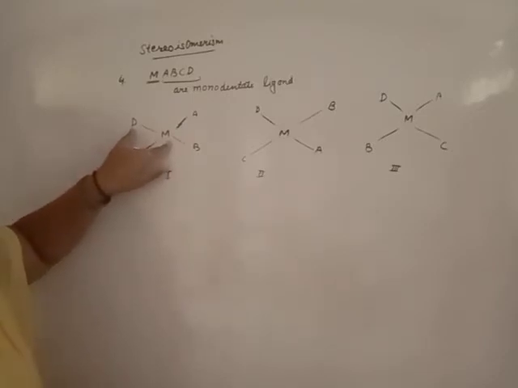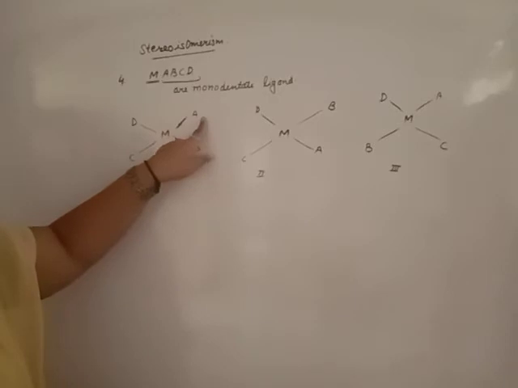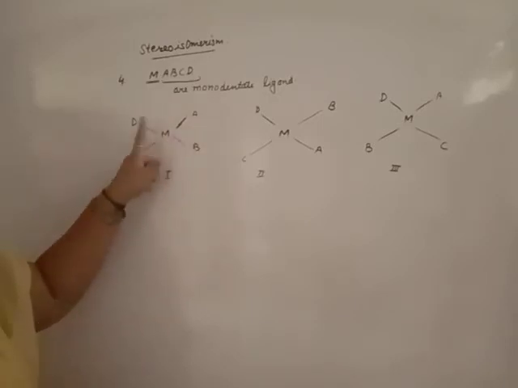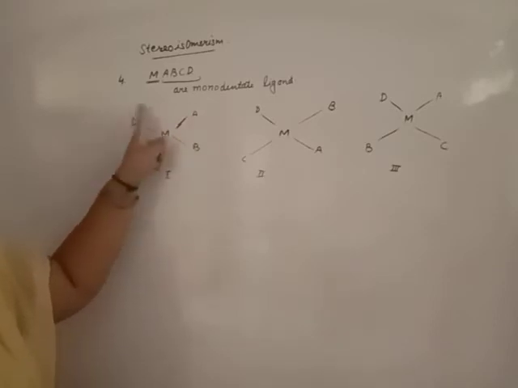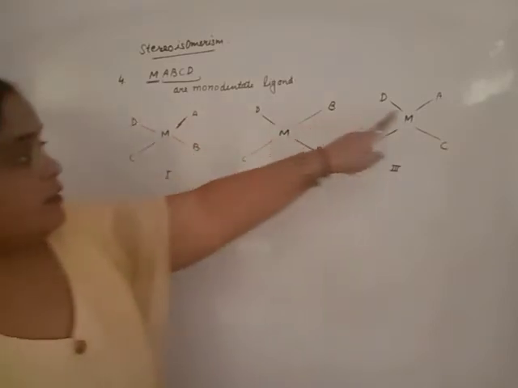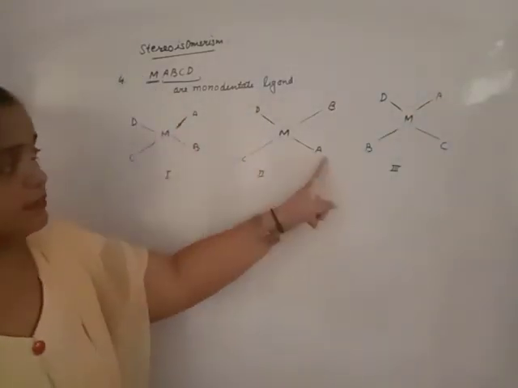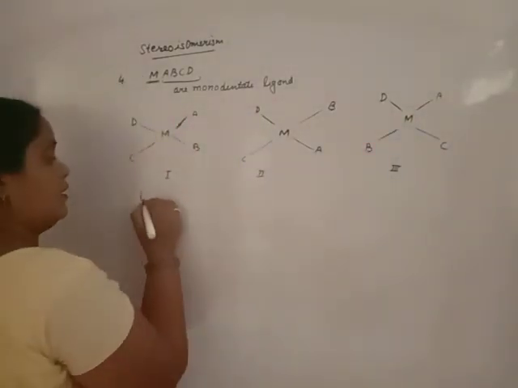If M and D, A is cis, the same on the same side, according to A, two are cis and one is trans. Clear?